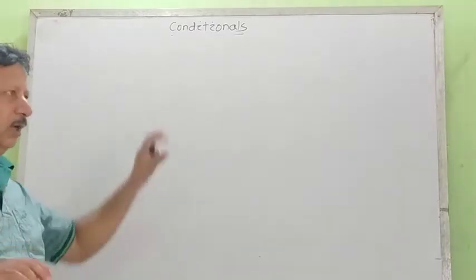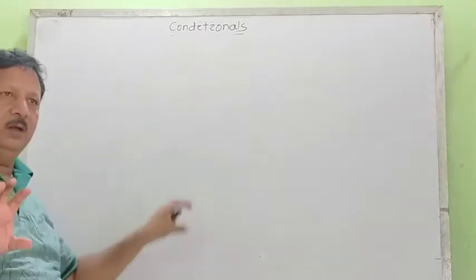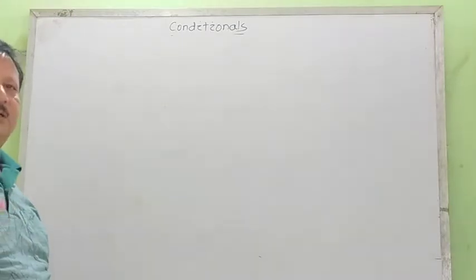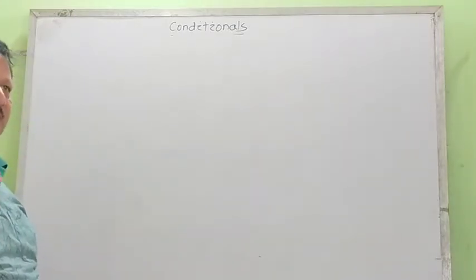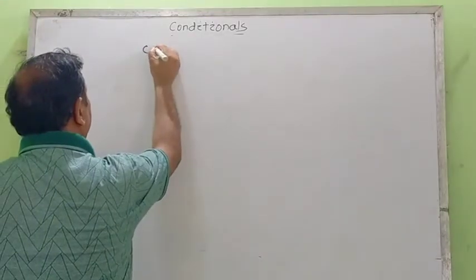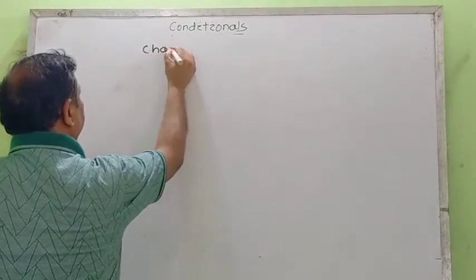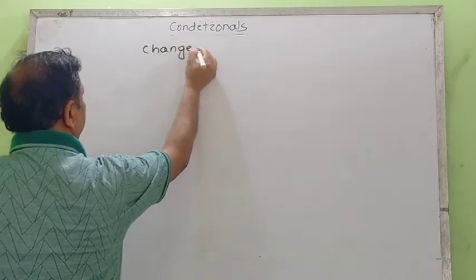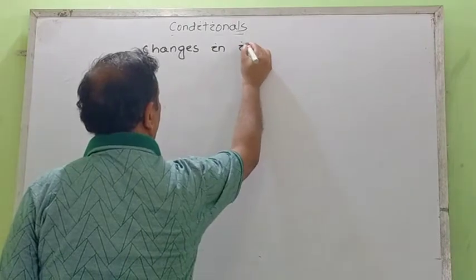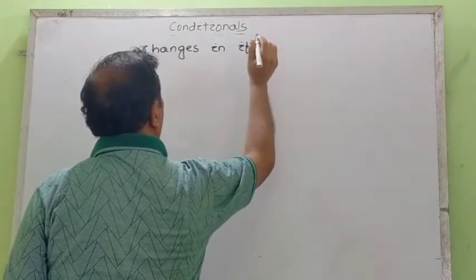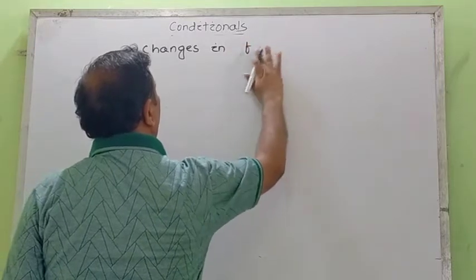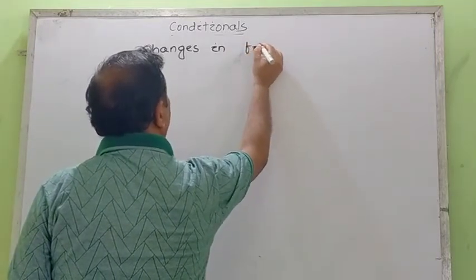You can change accordingly, but first of all we have to learn some of the changes that occur in the first conditional both in if clause as well as in main clause. So first of all, changes in past conditional.